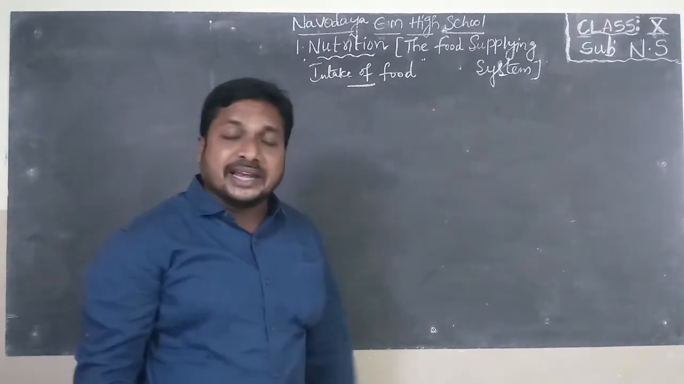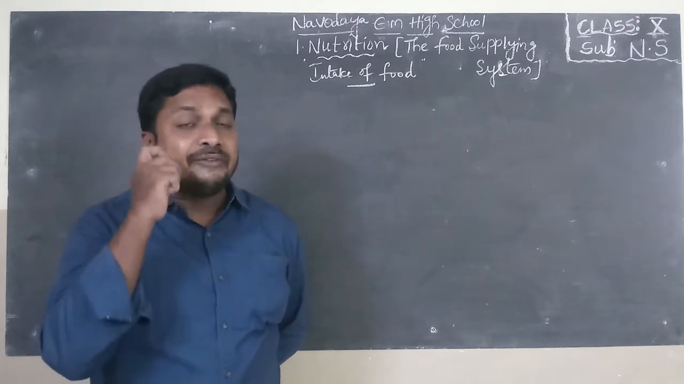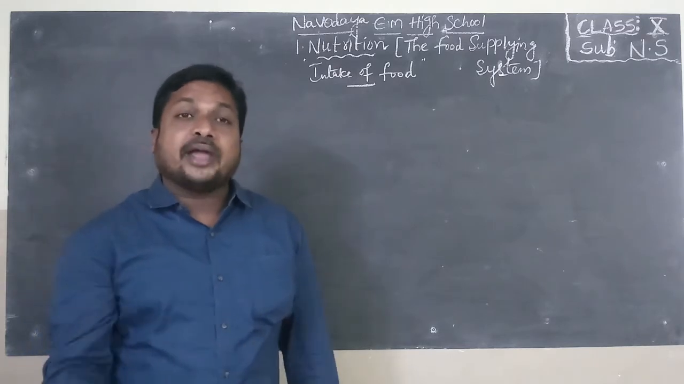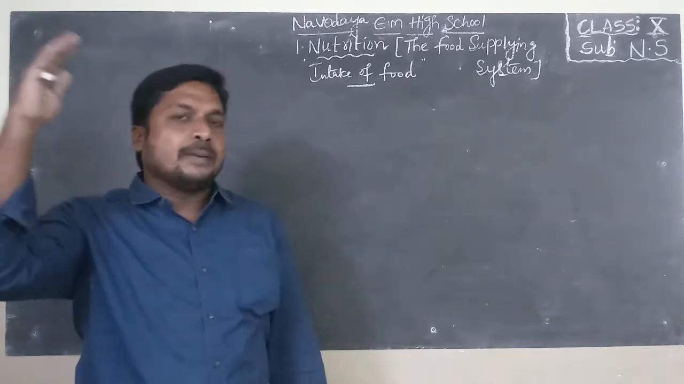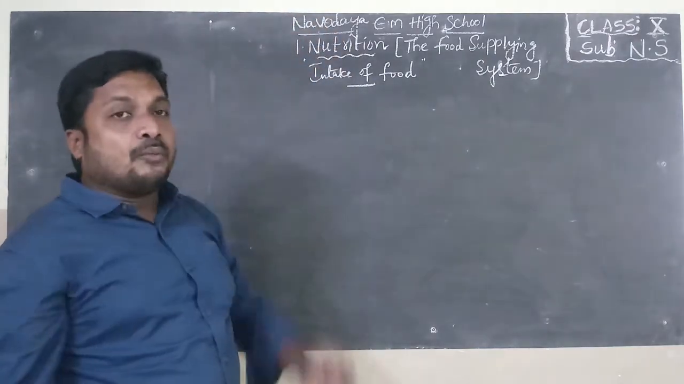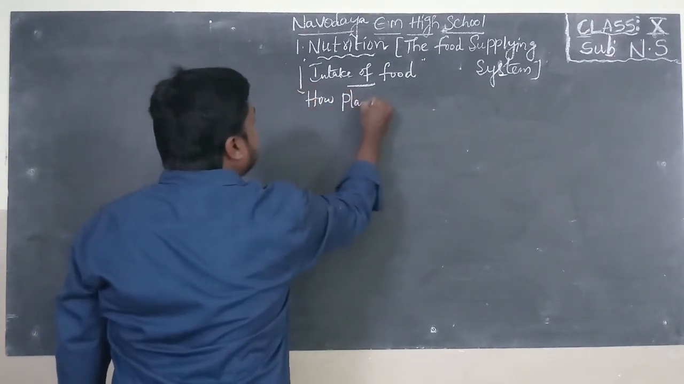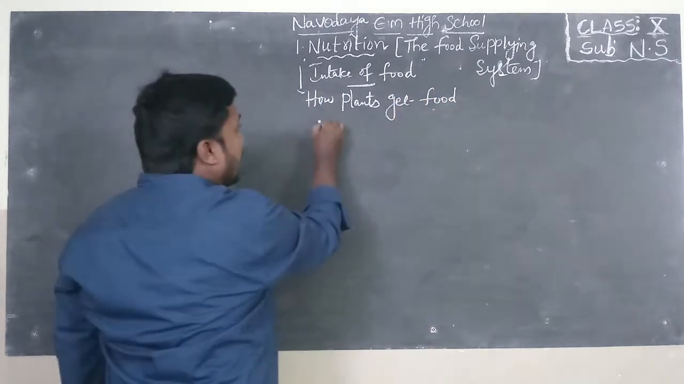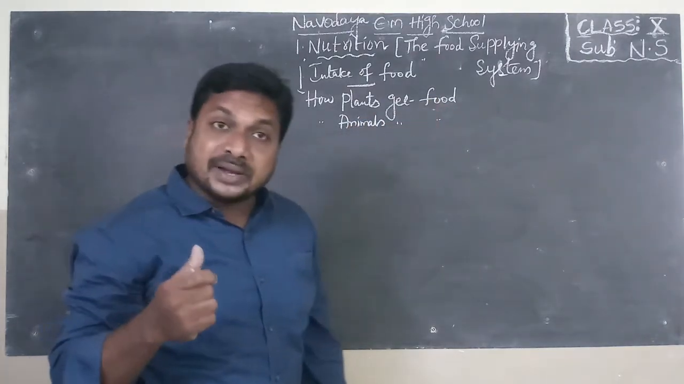So food is the basic need for all living organisms, including microorganisms. Every living creature requires food for different reasons. But the taking of food differs from unicellular organisms to multicellular organisms. In this first lesson, nutrition, we will discuss how plants get food and how animals get food.